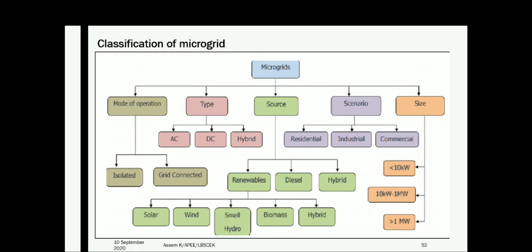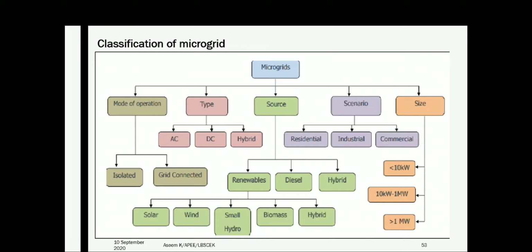Based upon mode of operation, it can be classified as an isolated microgrid or standalone microgrid, and a grid connected microgrid. And based upon the type of energy sources, you can classify microgrid as AC microgrid, DC microgrid, or a combination of both AC and DC, that is hybrid microgrid.